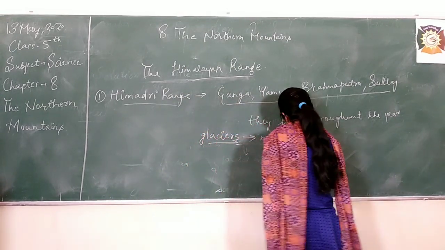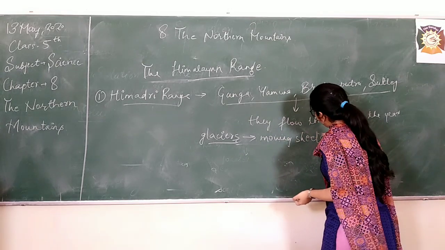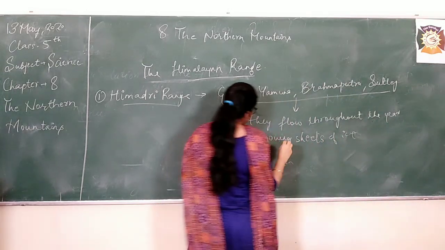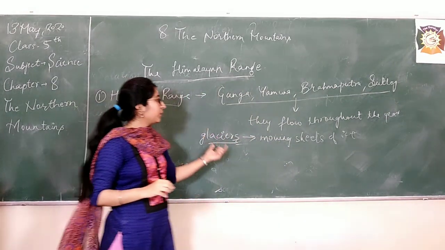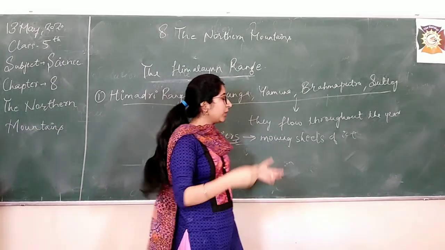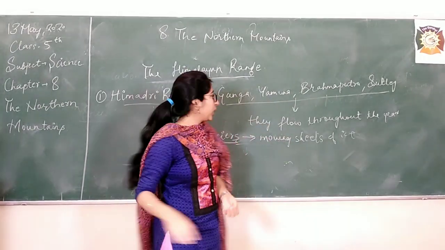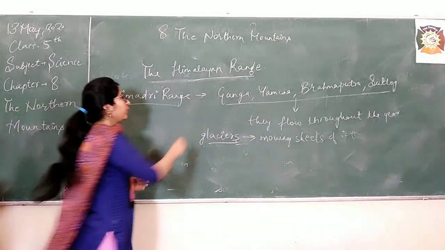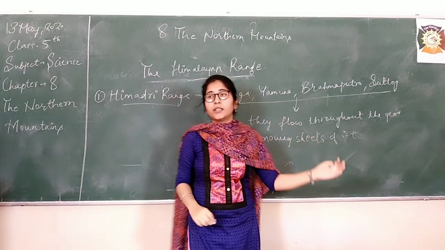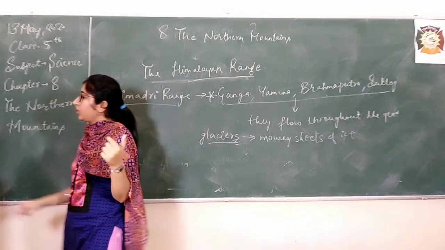When these glaciers melt, they provide water to these rivers, and when they come into the plain area, they become vast rivers. This is a very important feature of Himadri, that these rivers that flow throughout the year are actually born from the Himadri range.